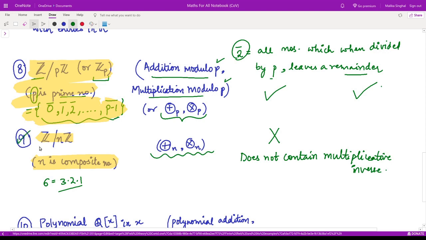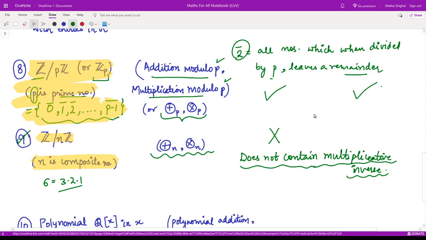The reason is that you'll clearly see once you draw the tables, addition modulo n and multiplication modulo n tables, then you will be able to see why the multiplicative inverses are not available. We cannot just simply visualize this. We have to perform and create tables, and then we can visualize the things, right?